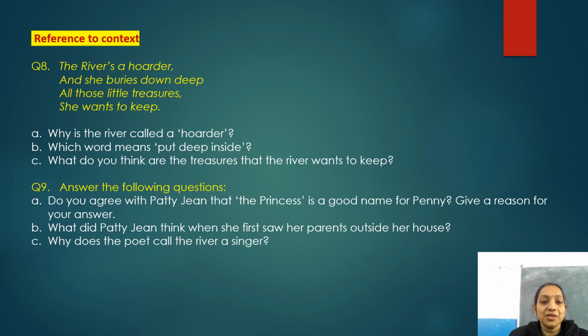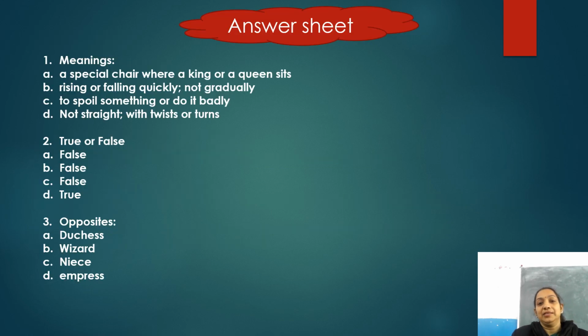So this is the worksheet which you have to do very honestly. Need not to cheat from anywhere, from the copy or the answer sheet given here, okay? So first solve it very honestly on your own, and after that you can see the answer sheet, as I have given the answer sheet as well in this video, okay? See. Yeah, this is the answer sheet, okay? After doing this worksheet on your own, you can tally all your answers with the given answer sheet, okay?